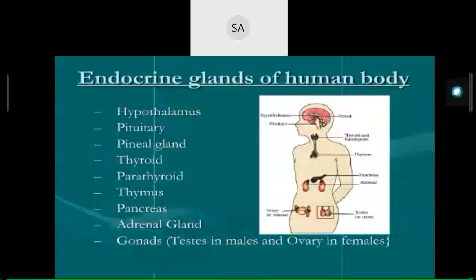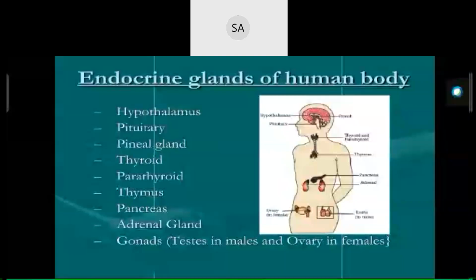Thyroid is in our neck and is composed of two lobes which are located on either side of the trachea. Both the lobes are interconnected with a thin flap of connective tissue called isthmus. The thyroid is composed of follicles and stromal tissues. Each thyroid follicle is composed of follicular cells enclosing a cavity.